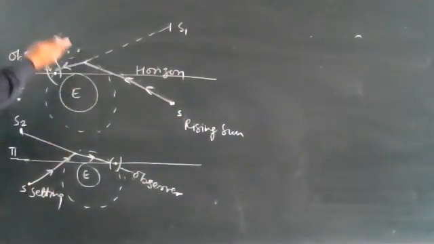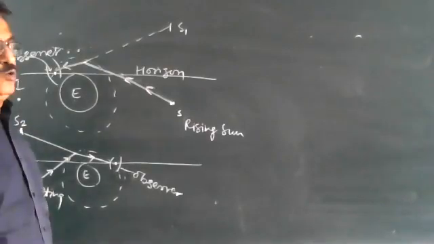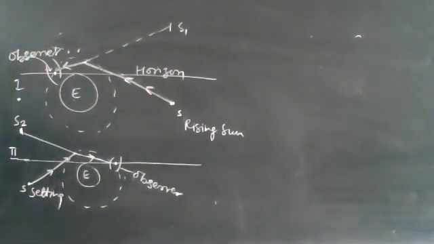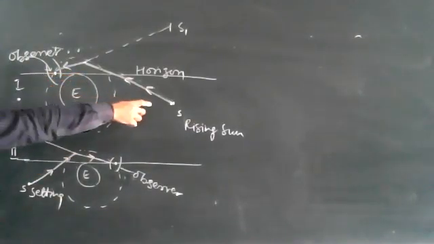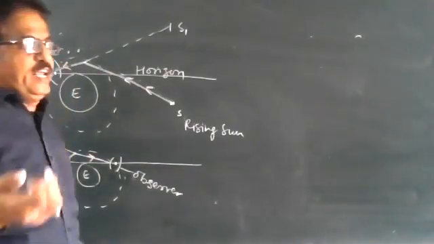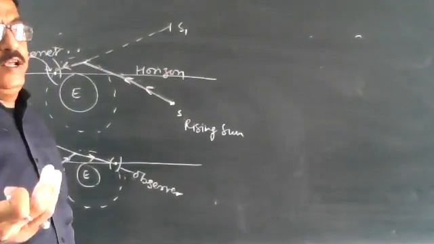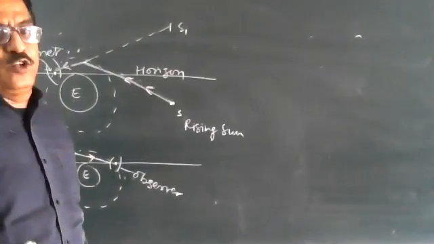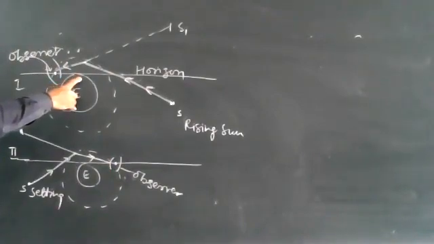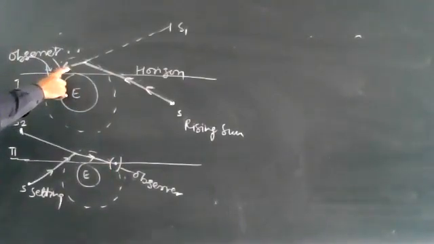As we move above the surface of the earth, the density of air goes on decreasing. Light from the sun entering the earth's atmosphere is coming from the rarer to the denser medium, bending towards the normal.